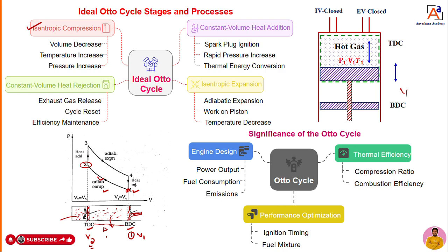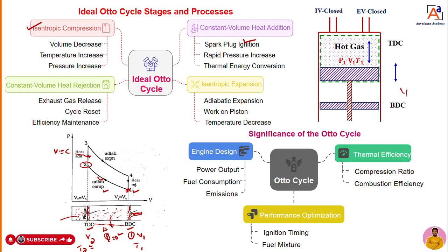There is no heat transfer at all during this process, that is Q equal to 0. Temperature initially was T1, but when it reaches point 2, the temperature is T2, because T2 is greater than T1. That is fine, so I have marked it here. Once it reaches the TDC, then what will we do? At point 2 to 3, we are going to add some amount of heat. How? With the help of spark ignition. Through the spark plug ignition, we are going to supply heat to the air fuel mixture at constant volume.